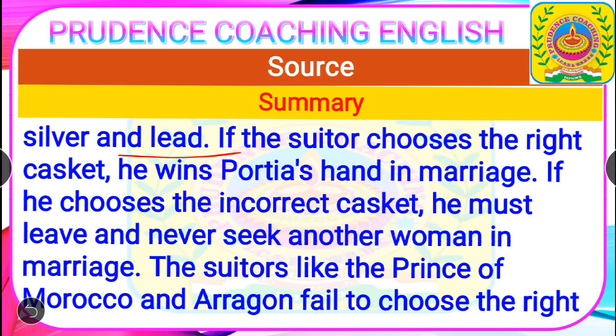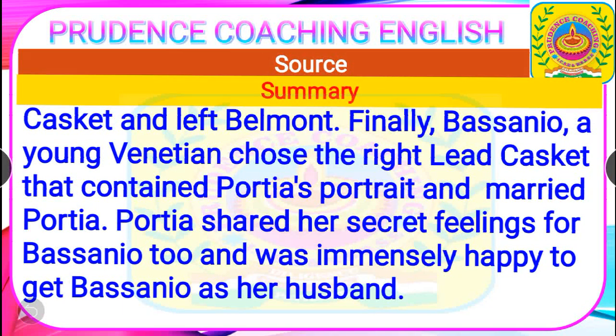If he chooses the incorrect casket, then he must leave and never seek another woman in marriage. That means, students, if any suitor fails to choose the right casket, then he has to leave the place without any word, and in the rest of his life he will not be able to woo any woman. That means he will not be able to propose marriage to any woman. The suitors like the Prince of Morocco and Aragon failed to choose the right casket and left Belmont at once.